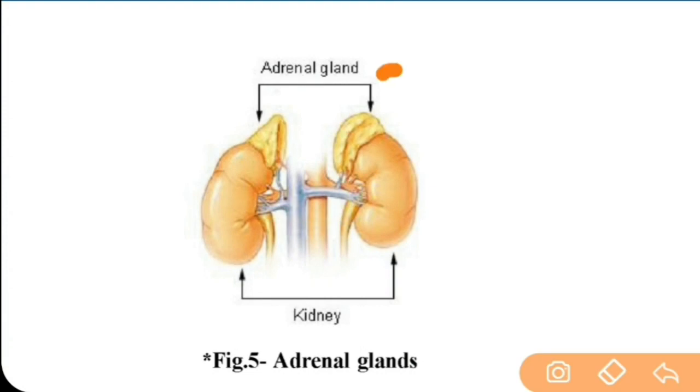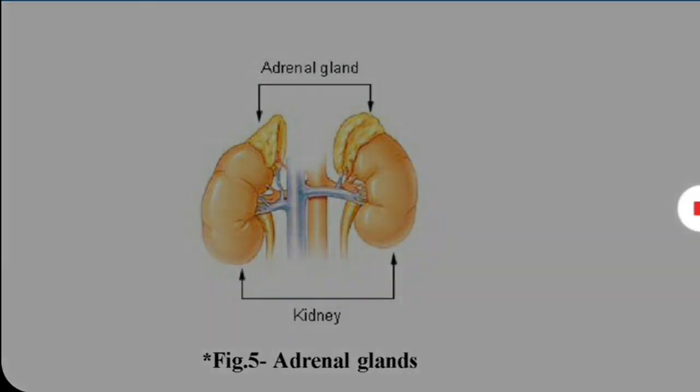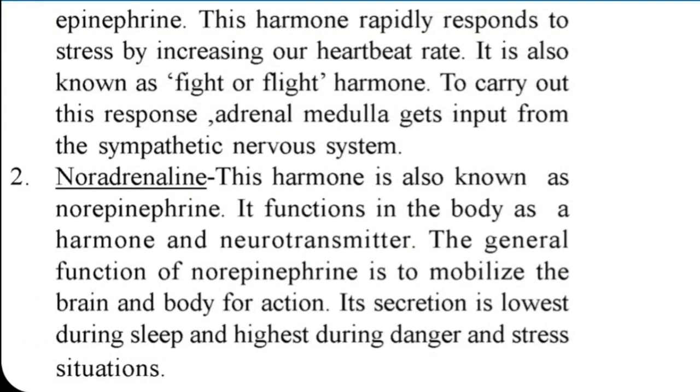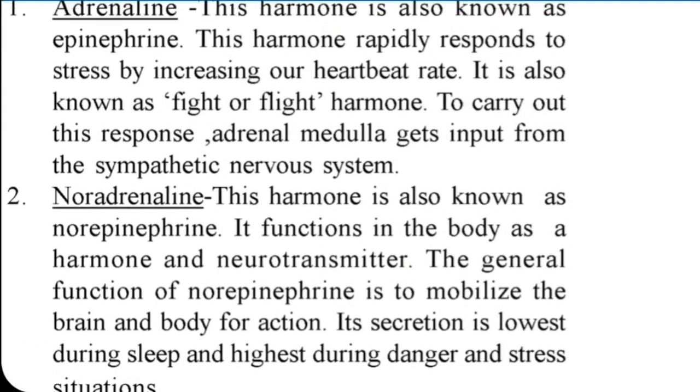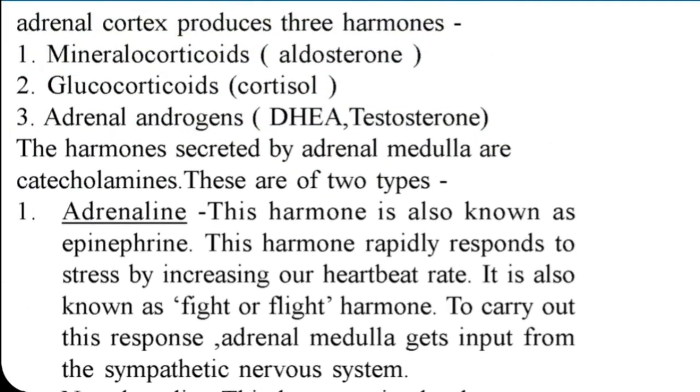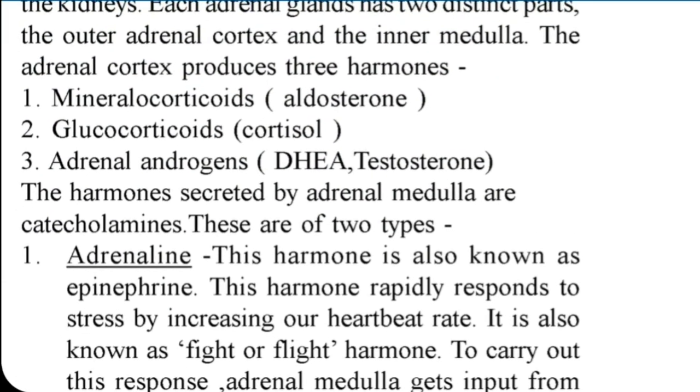So, these are adrenal glands just above the kidneys, one pair of adrenal gland. So, these are two hormones secreted by medulla of adrenal gland. Let's see the functions of corticoids. So, corticoids are of three types. We have already done this.